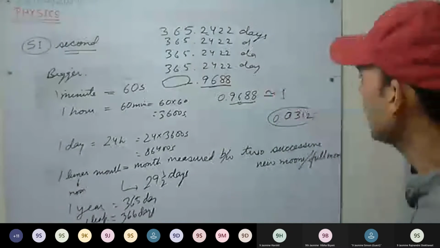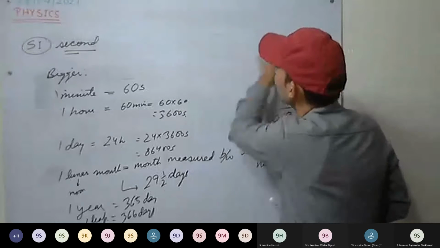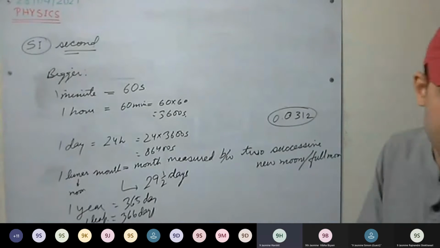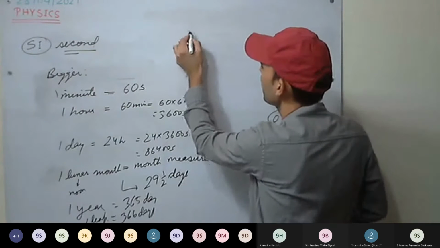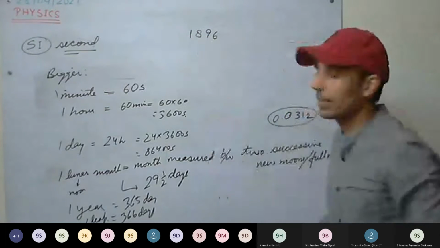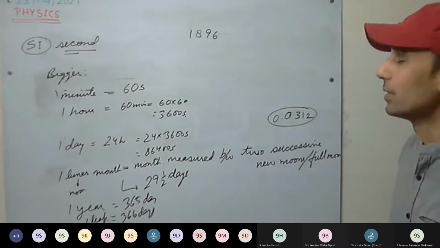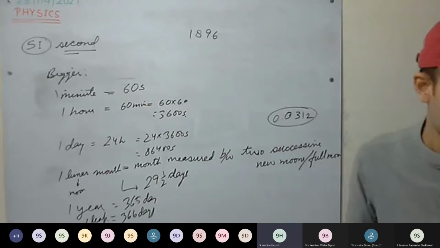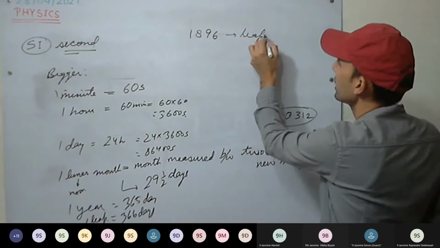So see here, leap year. Which will be the leap year? The years which are divisible by 4. For example, 1896. Is it a leap year? Check it. It is a leap year. It is divisible by 4.